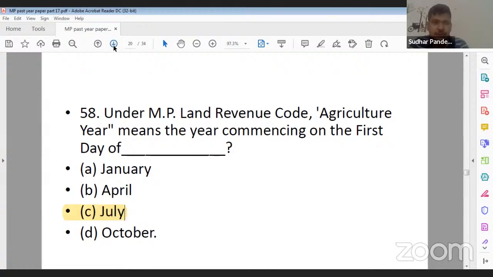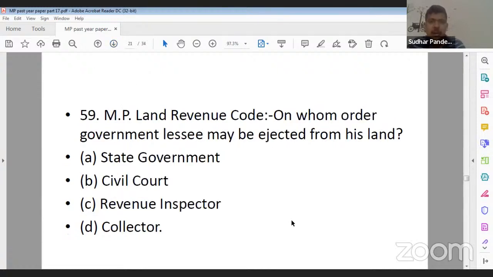Next question, question number 59. On whose order can a government lessee be ejected from his land? Yes, Ankita ji, Vinny ji, both of you are correct. Option A, state government. Option B, civil court. Option C, revenue inspector. And option D, collector.